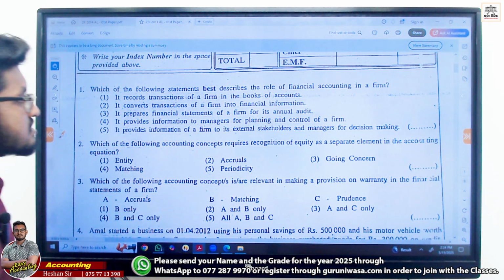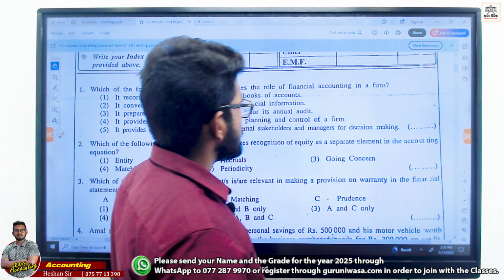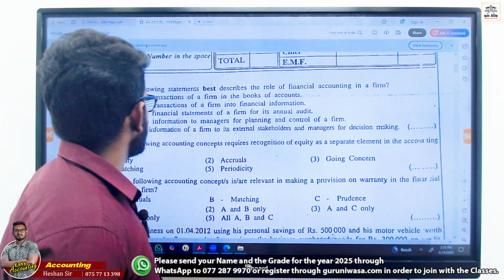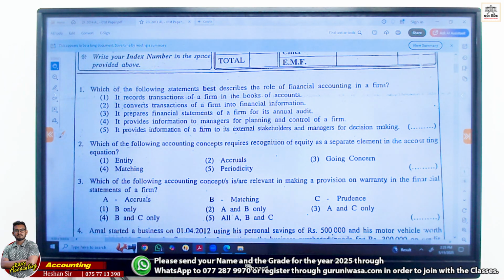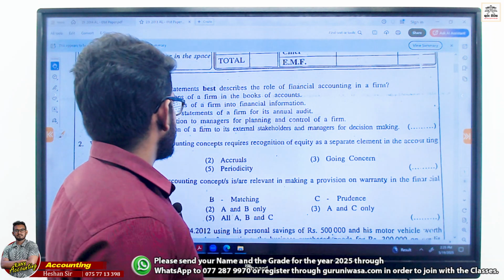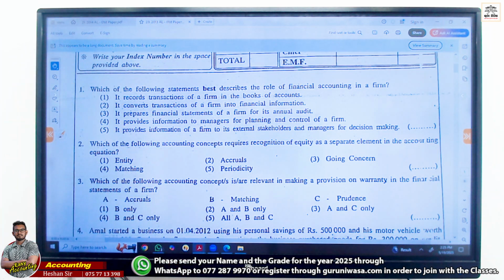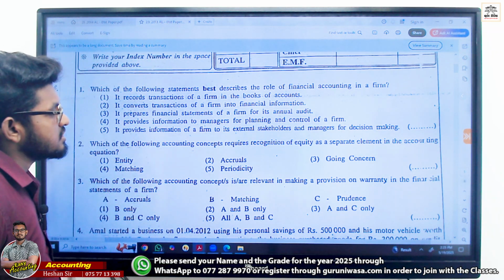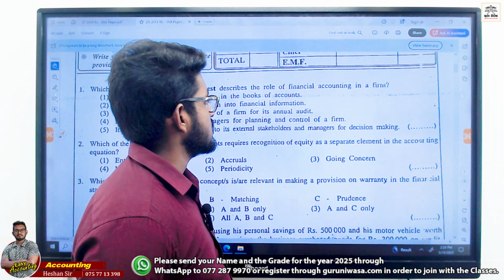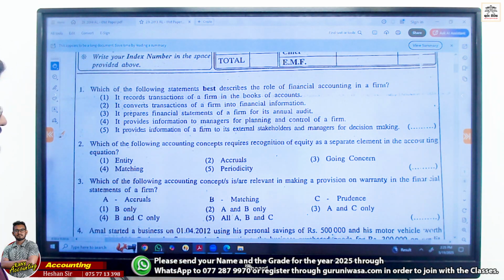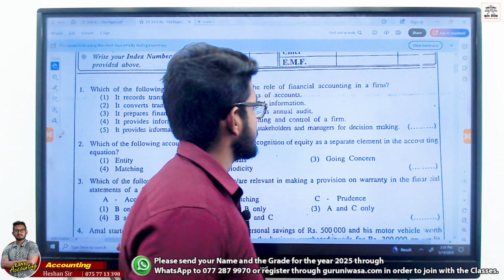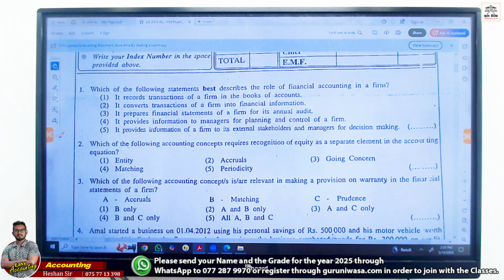Which of the following statements best describes the role of financial accounting in a firm? It records transactions of a firm in the books of account. It converts transactions of a firm into financial income. It prepares financial statements of a firm for its annual audit. Provides information to managers for planning and control of a firm. It provides information of a firm to stakeholders and managers for decisions. What is the best answer?